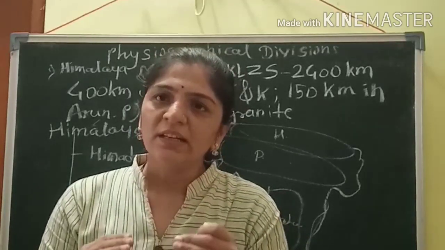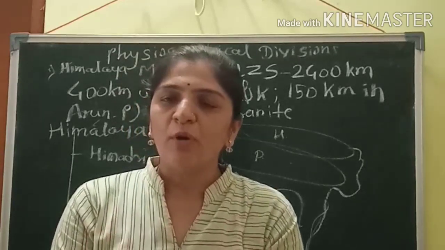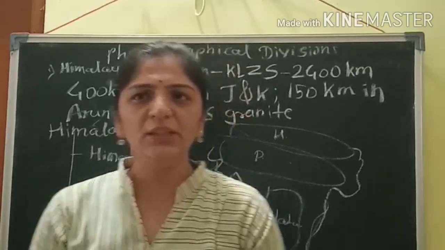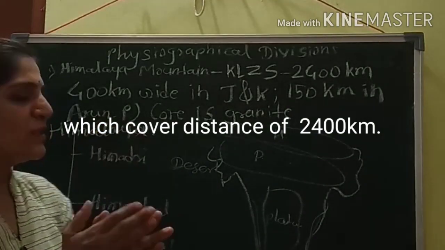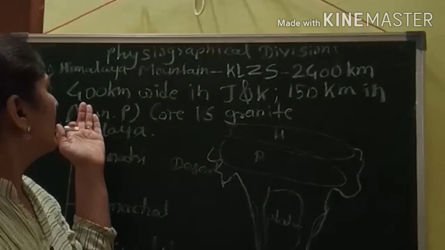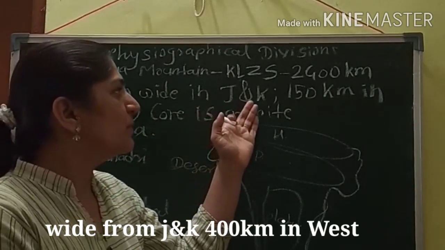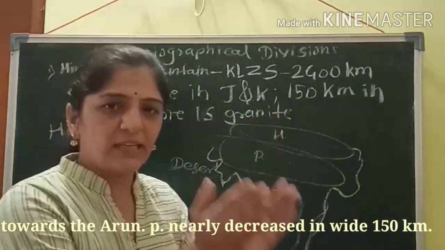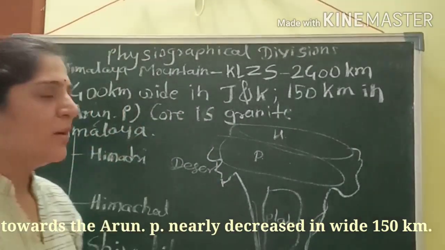Karakoram and Ladakh form the trans-Himalaya region. It has a length of nearly 2400 kilometers, and it is wide in the west, 400 kilometers in Jammu and Kashmir, and towards Arunachal Pradesh the width decreases to 150 kilometers.